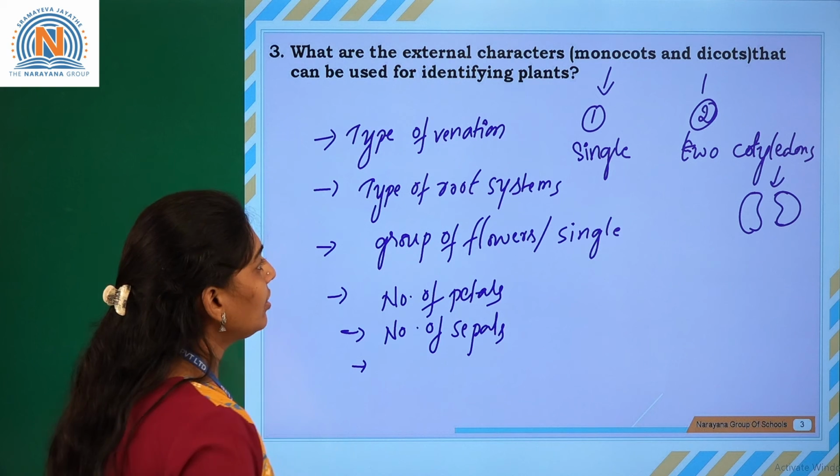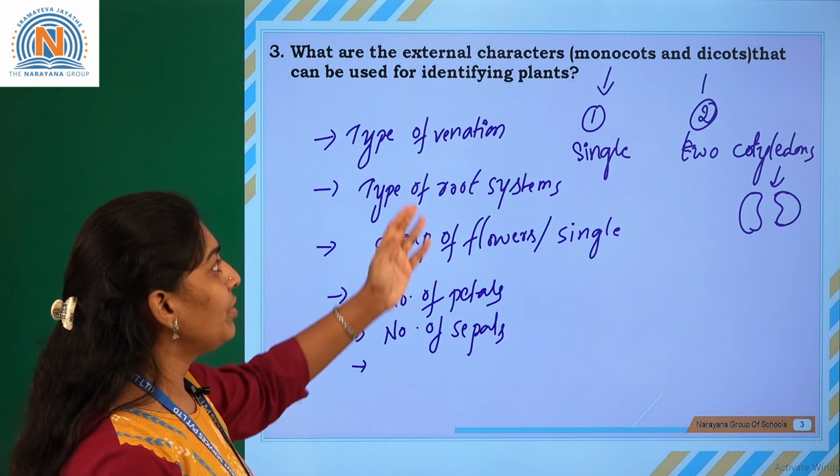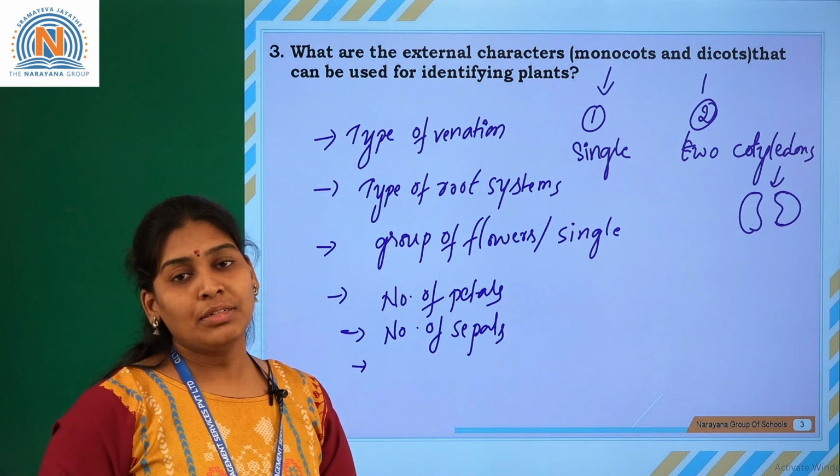All these characteristic features help us identify the external characters of monocots and dicots for identifying plants.